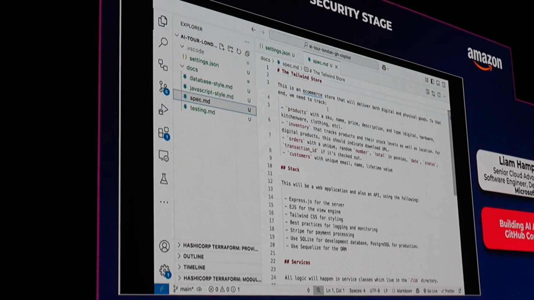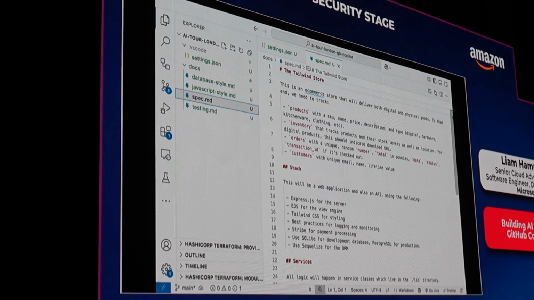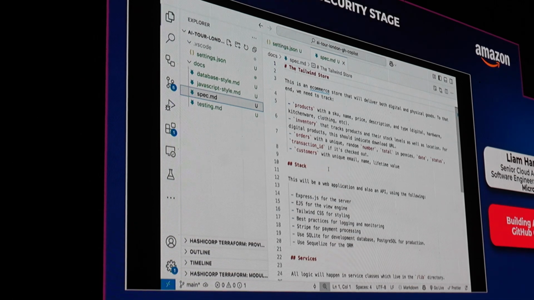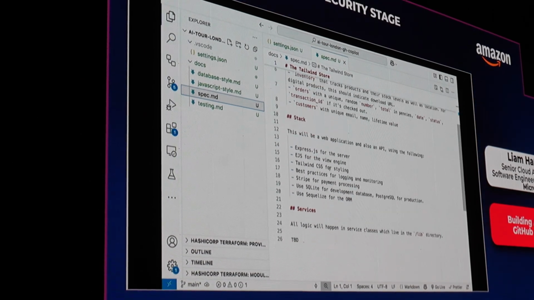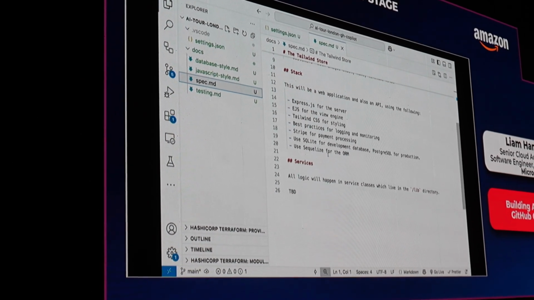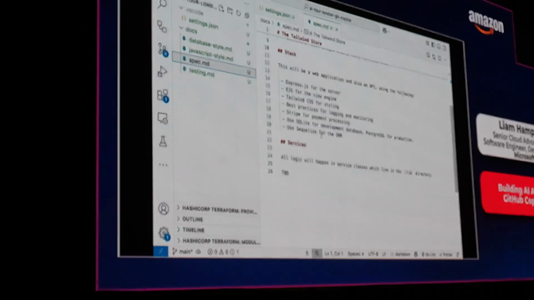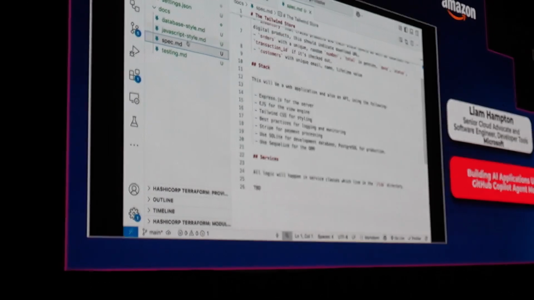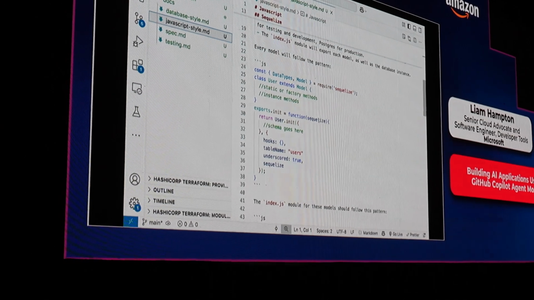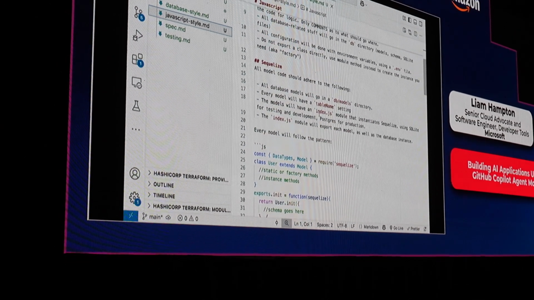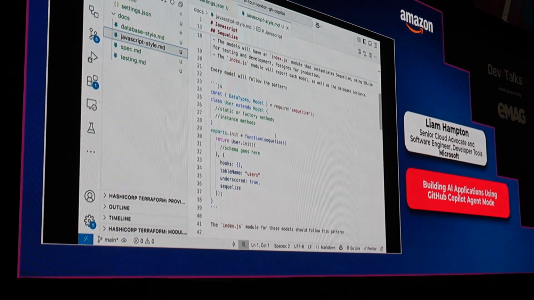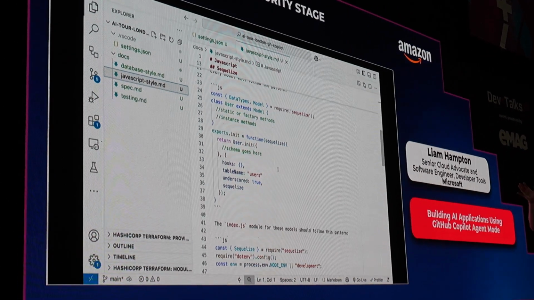This is an e-commerce store that will deliver both digital and physical goods. To that end, we need to track products, inventory, orders, transaction ID, customers, and so on. Here is the stack that we're going to be using, Express.js, EJS, Tailwind CSS, best practices for logging and monitoring, and a few other things scattered in there as well. Then we've got the JavaScript styling. So when it comes to writing the data type models, we've got exactly what we want. We're going to be using Sequelize. This is how I want all of my models to look.